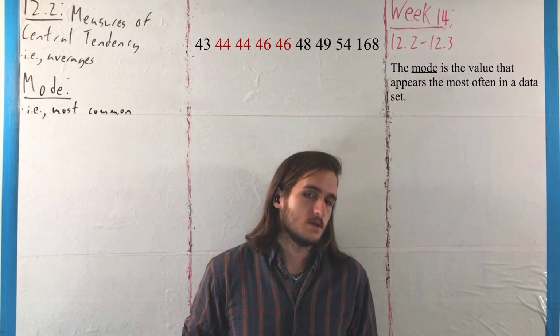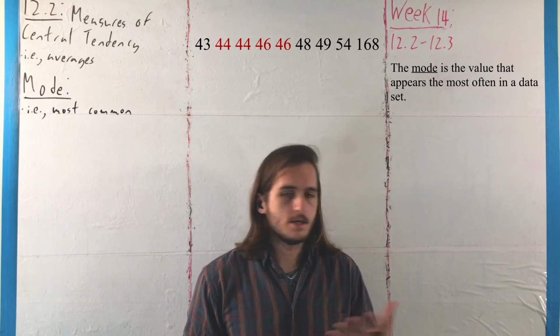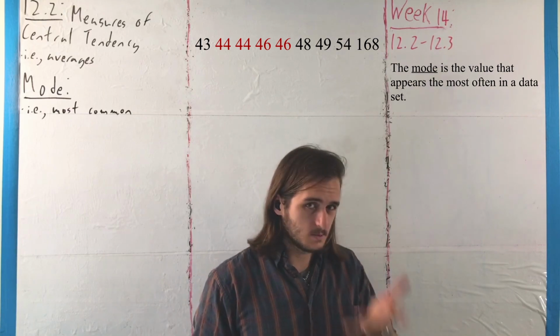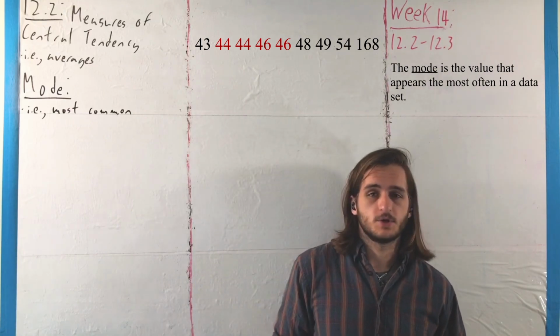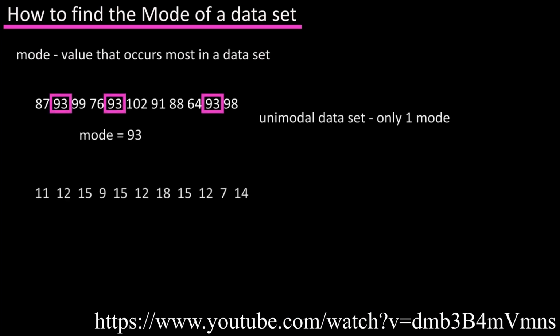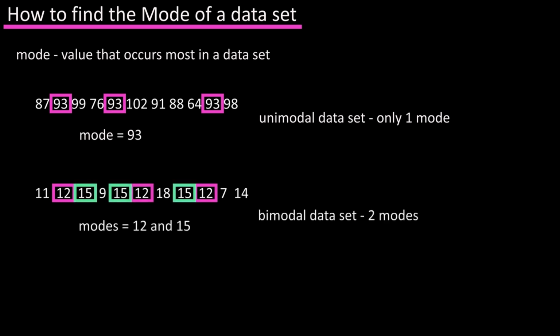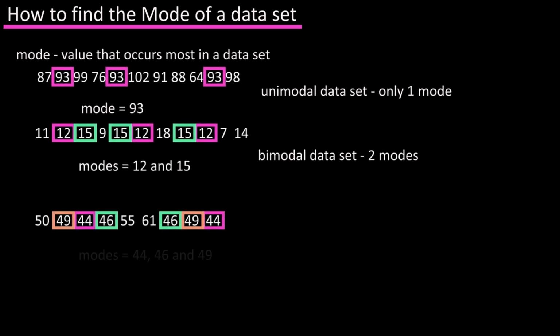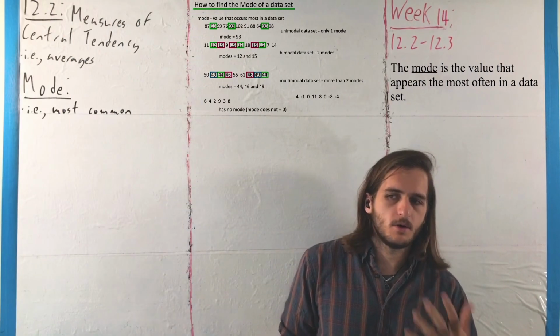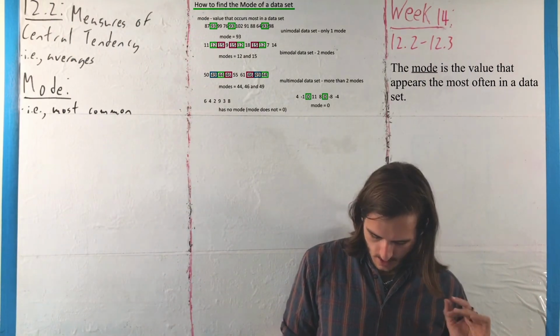The nice thing with the mode is that you can use it to describe any sort of data, even if it's qualitative. You can take the mode. But the problem is, as we saw with that very quick example just then, it's not guaranteed to have any particular meaning, because you might have data that's really evenly spread out, in which case it doesn't really say much to know that most of the data is at the same value. I mean, it kind of says something, but the mode itself wouldn't be very useful there.